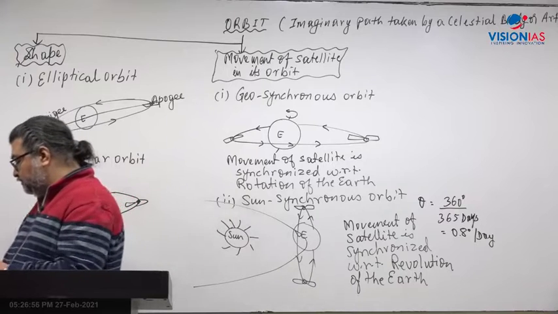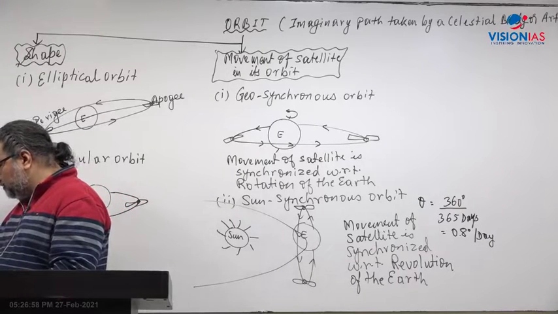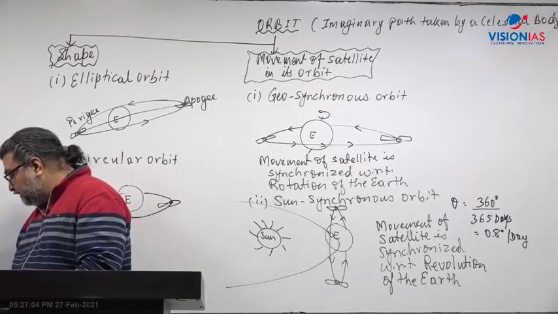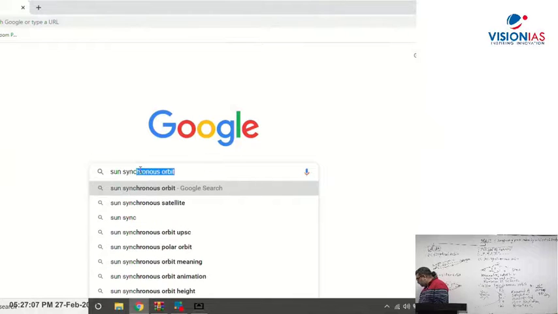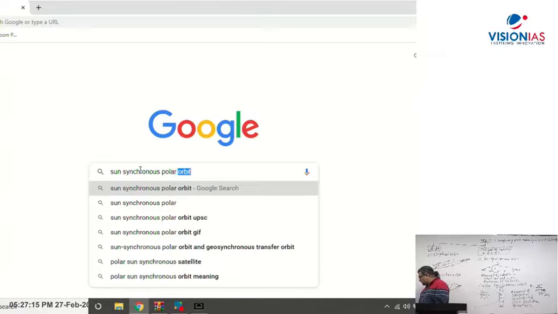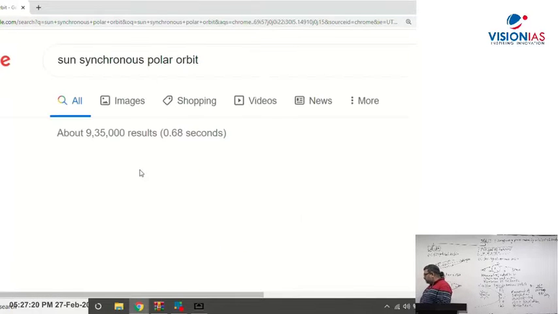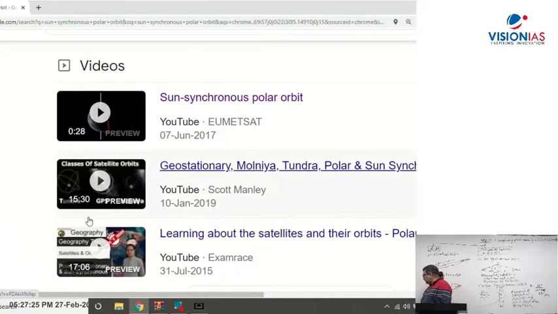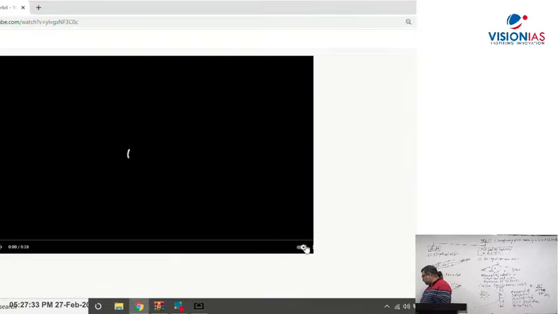Now let's look here. I will show you through an animation. You will be able to learn better what sun synchronous polar orbit is all about. Whenever you have any doubt in understanding any concept in science and technology, it's always better to refer to some animation or video which details how it works. Now if you see here, this is the first preview I will show you in terms of the orbit.